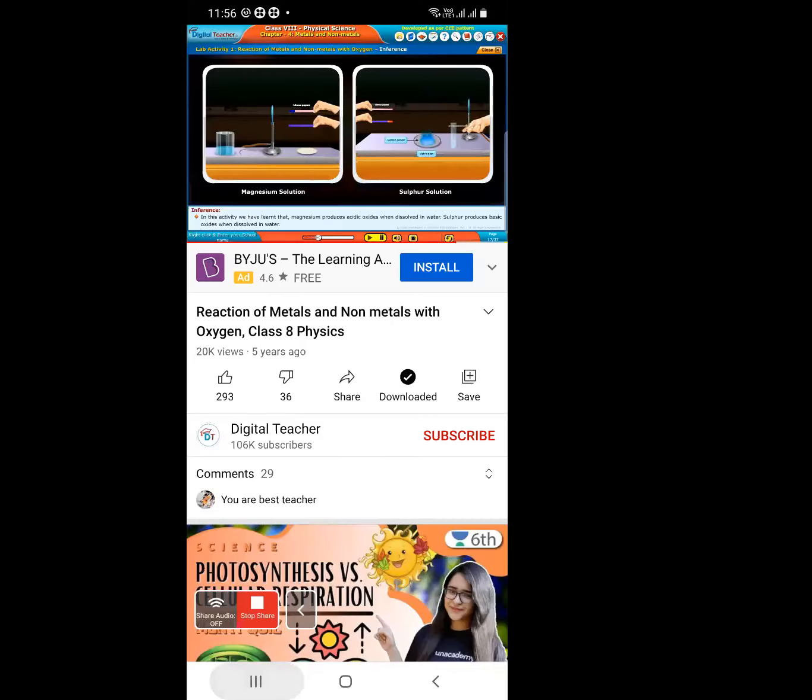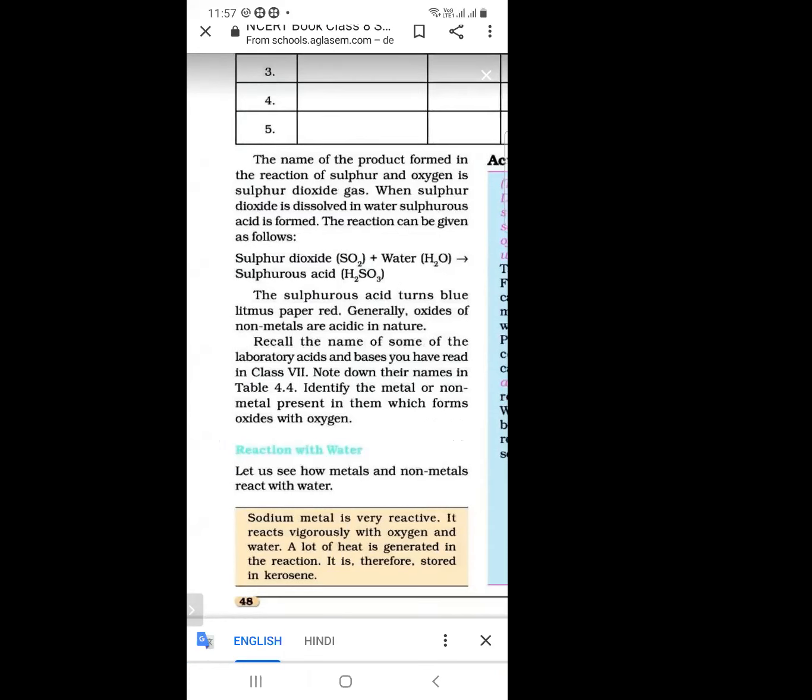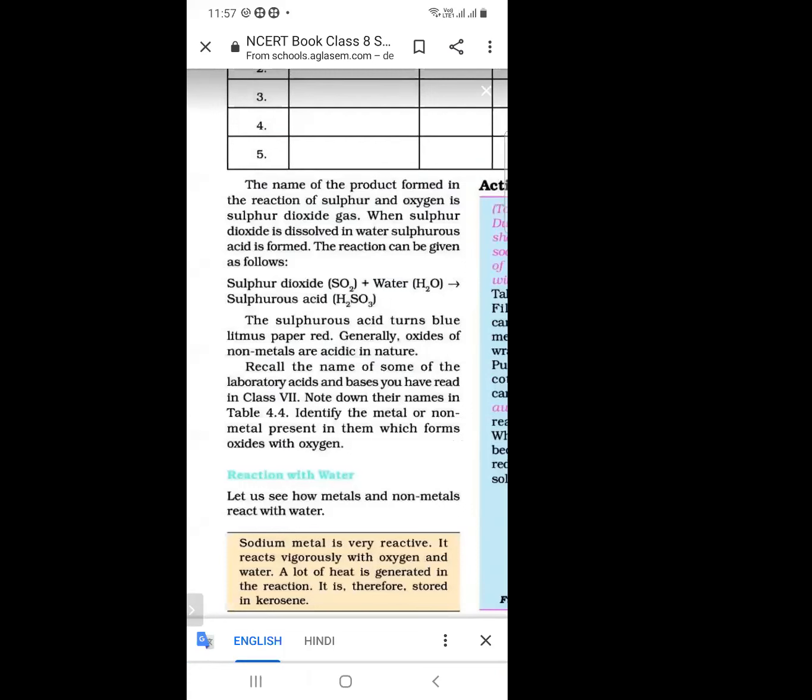Next is the reaction of metals and non-metals with water. There are many metals. Some metals react vigorously with water, some react slowly, and some do not react with water. Some metals are highly reactive with water, for example sodium. Sodium is a very highly reactive metal. When it is added to water, it reacts vigorously.